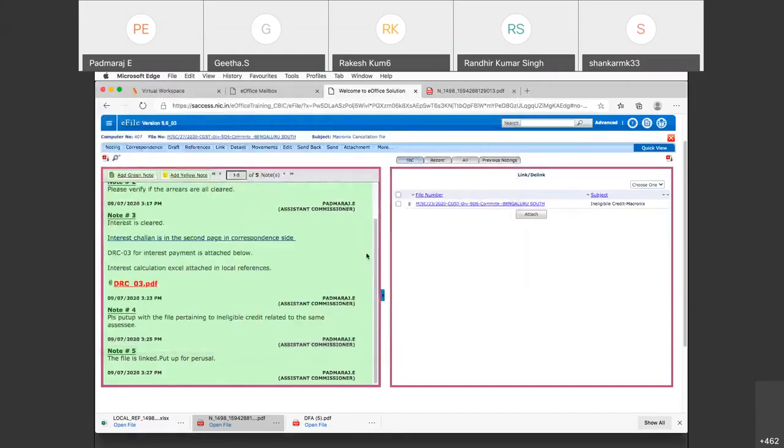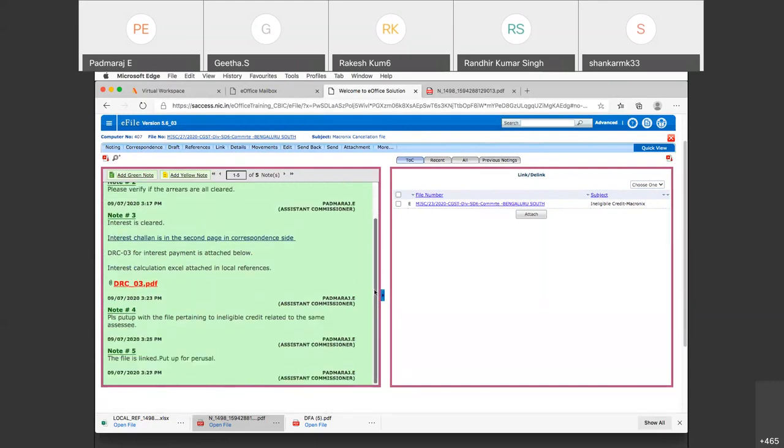So how has he linked the file? He found out the file, he put it here in link internal files through this attach. How did the person to whom he sent see the file? He also went to the link. He saw the internal files. He saw the file there. He clicked on it. He saw that file and he found out that, okay, that arrears is closed. Now that is fine.